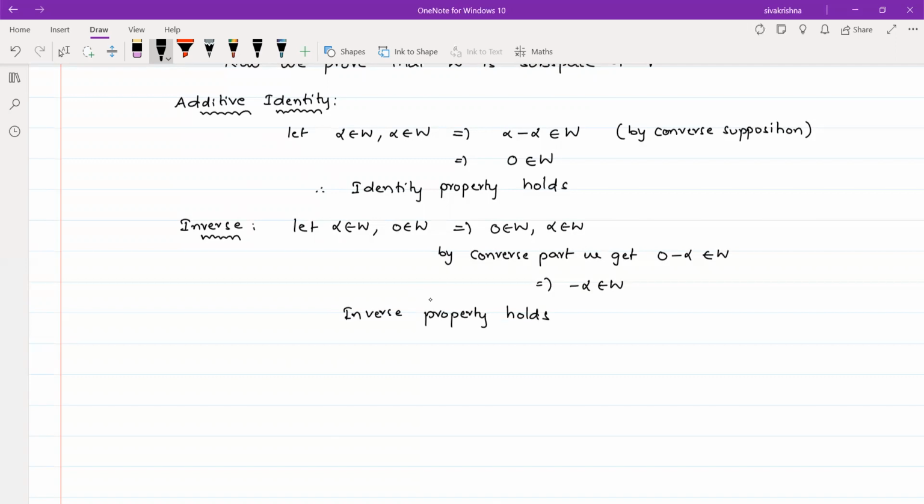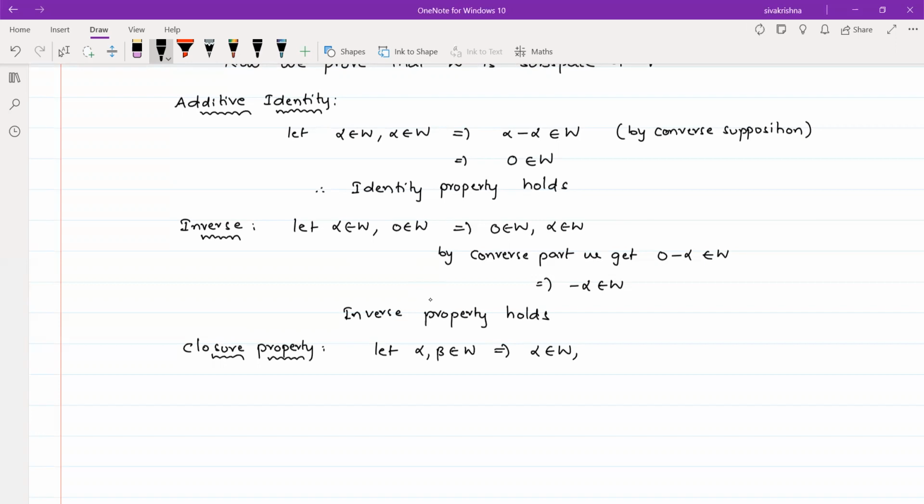After the inverse property, now I am going to prove the closure property. For the closure property, we have to consider two elements, alpha comma beta belongs to W. What we have to prove is that the sum of those two elements should also belong to W. That is what we have to prove.